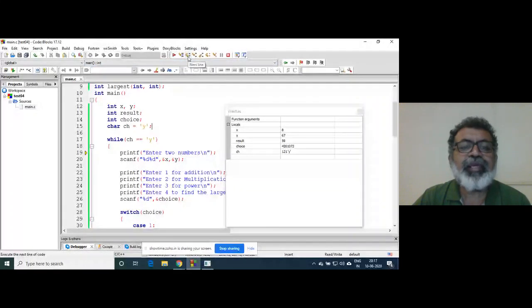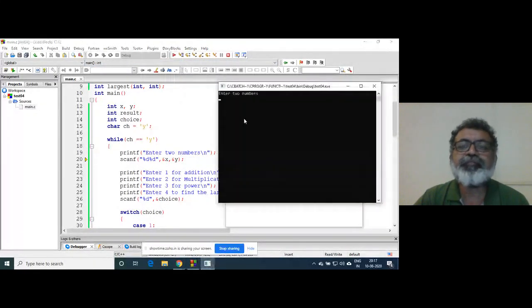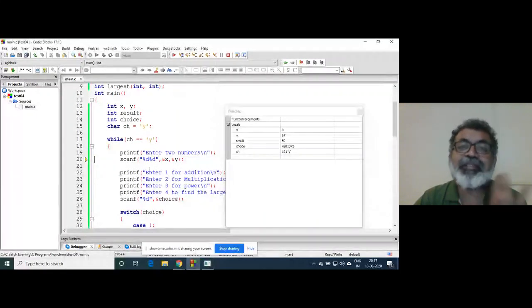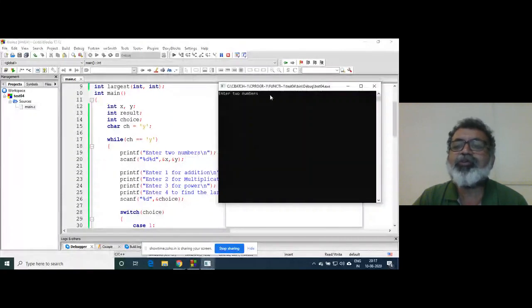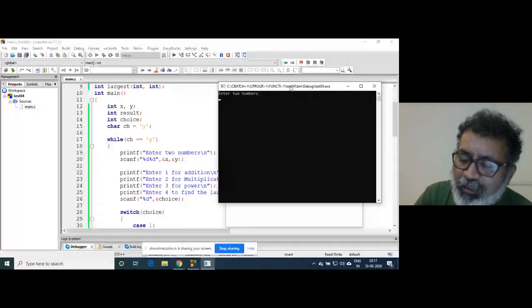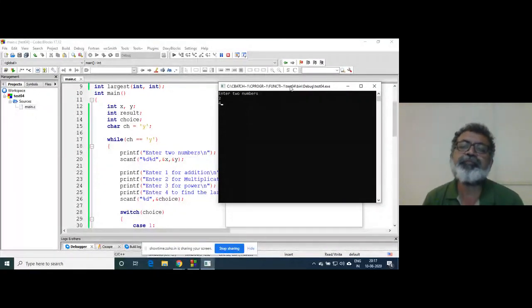I go to the next line, and you can see the output: enter two numbers. But control has not yet gone inside the scanf function; control has reached the scanf function. Again, I will go next line. When I press next line, the yellow marker is not there, because control is inside the scanf function and has gone to take the input. So I will enter, suppose, 2 and 4, and press enter.